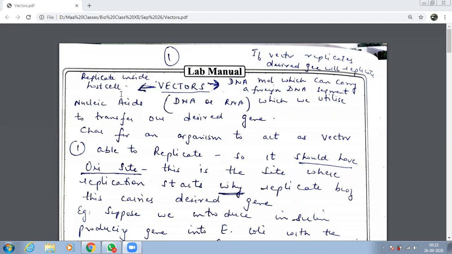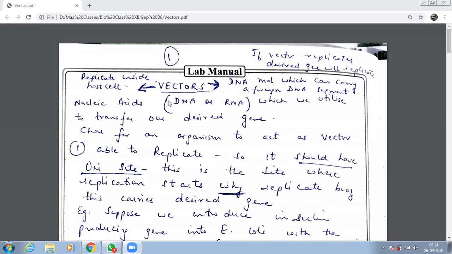बेटा vector का काम समझ में आ गया? Yes, ma'am. Everyone understood what is a vector too? Very simple. If I say in one line, it will carry a foreign gene or foreign DNA segment, and then after it reaches the host cell, it will start replicating.